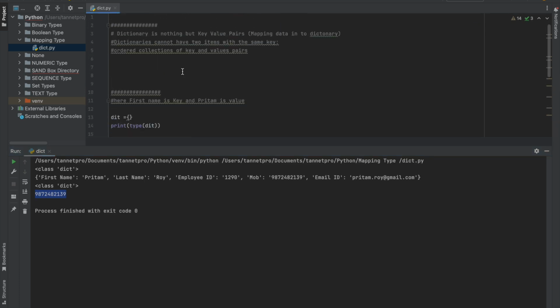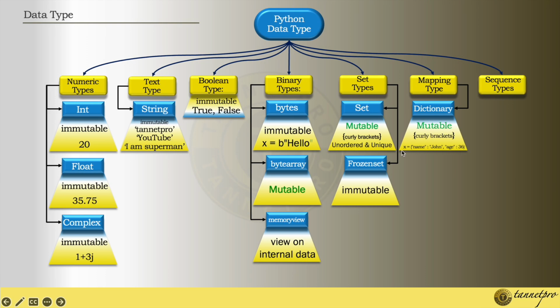So dictionary is nothing but a mapping type or key-value pair, you can say, mapping data in a dictionary. So this is how you can use the dictionary type. Yeah, so hope it is clear, right?